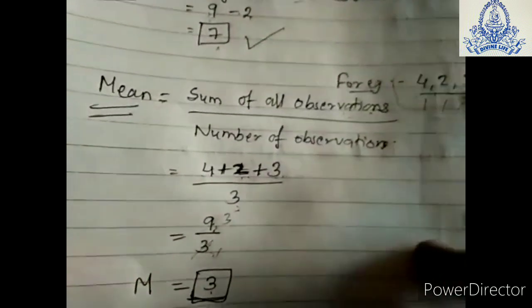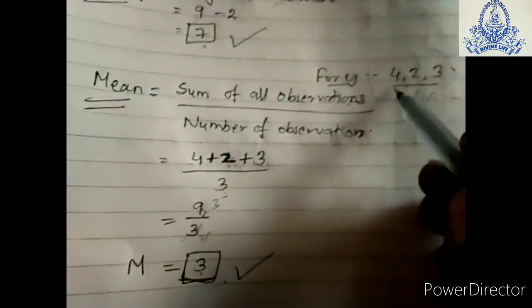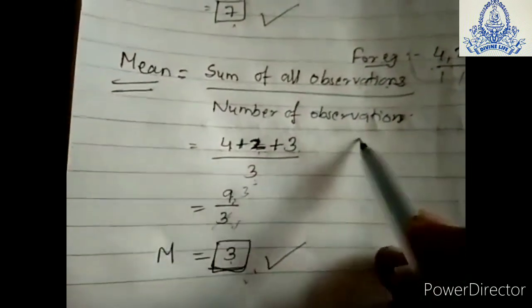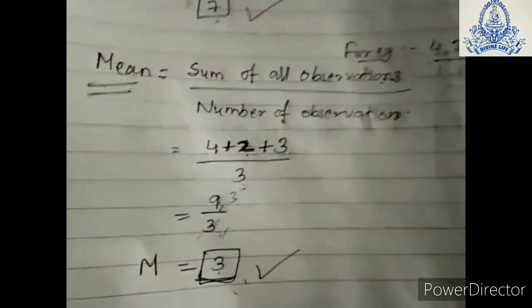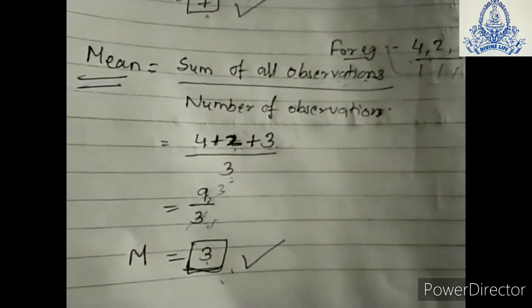That means the mean of the observations 4, 2, 3 is 3. So the mean of these three numbers, 4, 2 and 3, is 3. What we get out of the formula, that is sum of all observations divided by number of observations. So in this way you can find the mean of any numbers, right students?